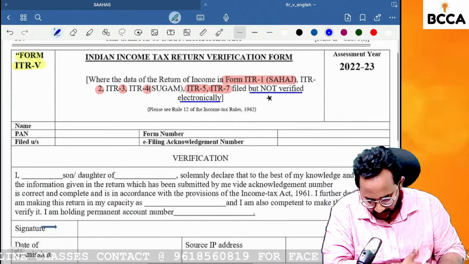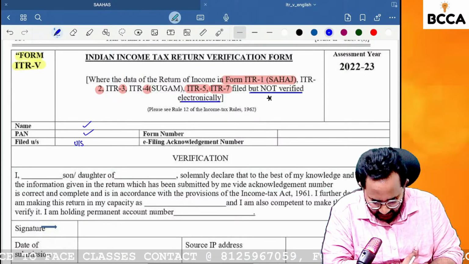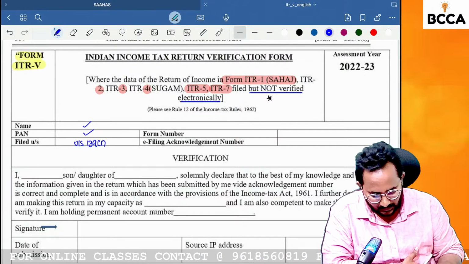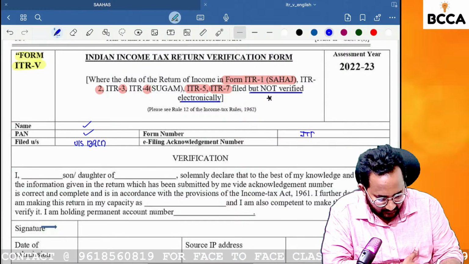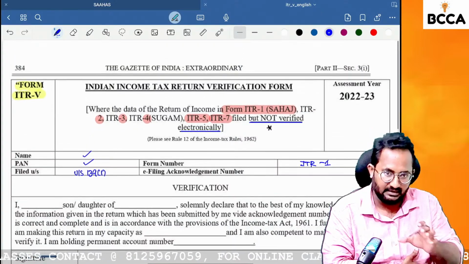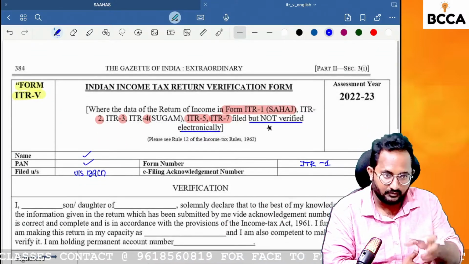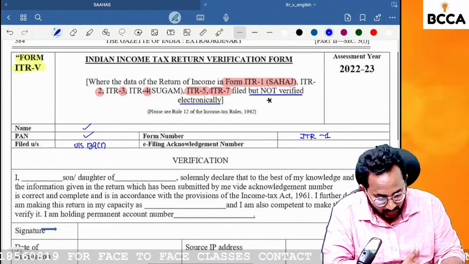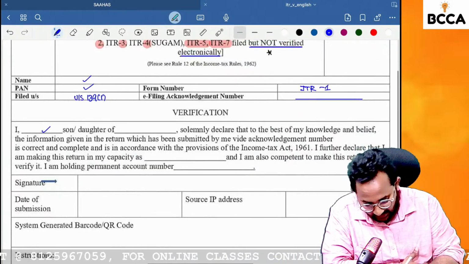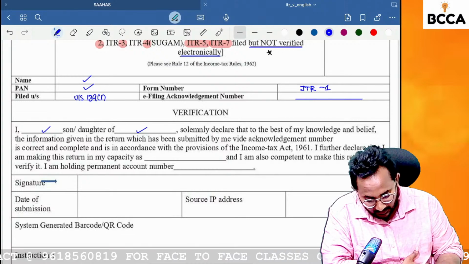Yes, I will tell you. The name of the SSE, the PAN number, and whether the return was filed under section 139(1), 139(4) or 139(5). Then the ITR form number, suppose I am filing ITR 1. Then the acknowledgement number: after filing any return of income, you can find the acknowledgement number on top of the page, and in the PDF also. You add that acknowledgement number here. Then the verification, son or daughter of so and so.